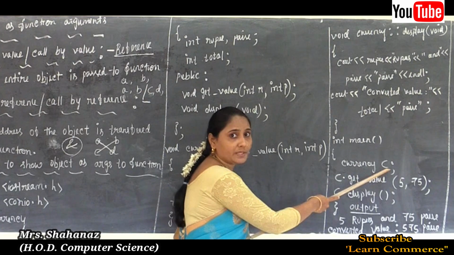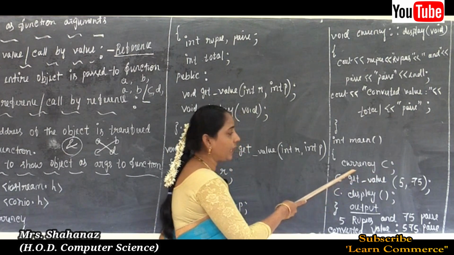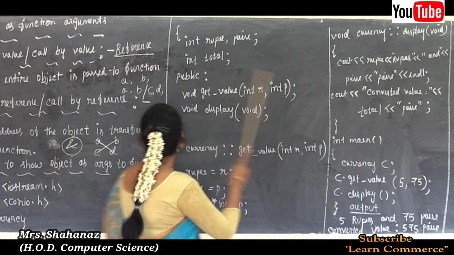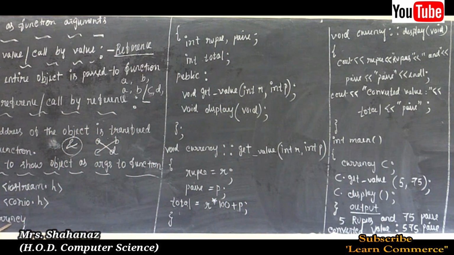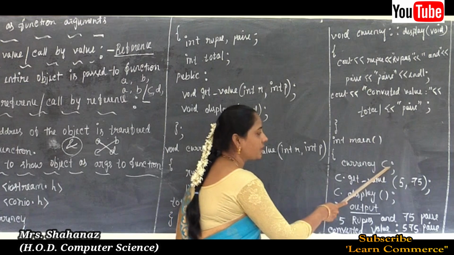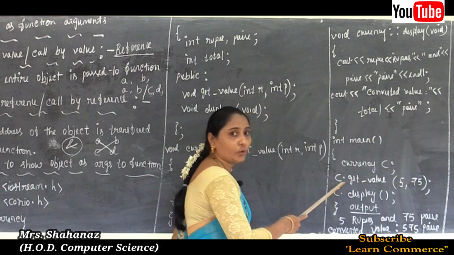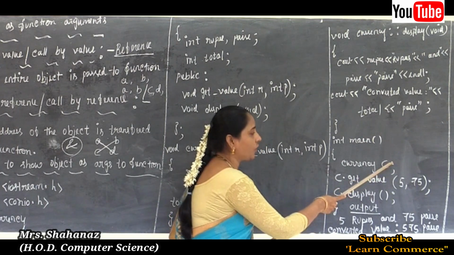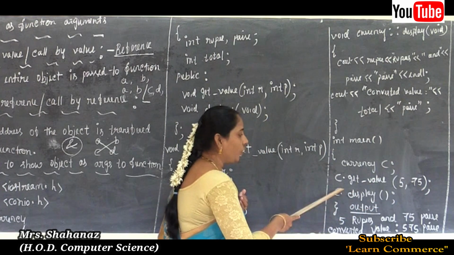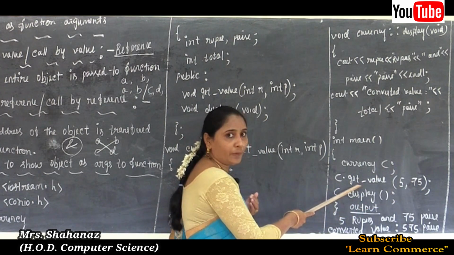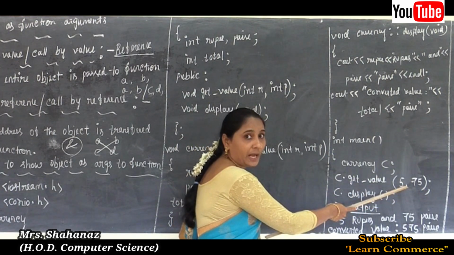So the object name is C, and going to declare by using the class name. The class name is currency. So currency C colon, and after that going to access the member function by using the object with arguments, okay. Accessing the member function using the arguments.